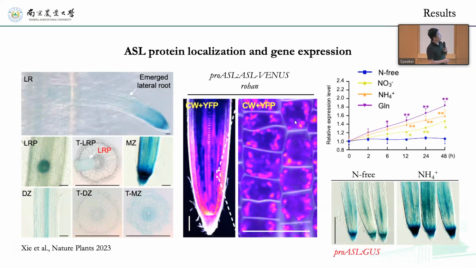Then we checked the protein localization and also gene expression, and we found that ASL is expressed in all the root tissues, and it's specifically localized to the plastid. The gene expression is also induced by nitrogen, which we can confirm with promoter GUS staining.